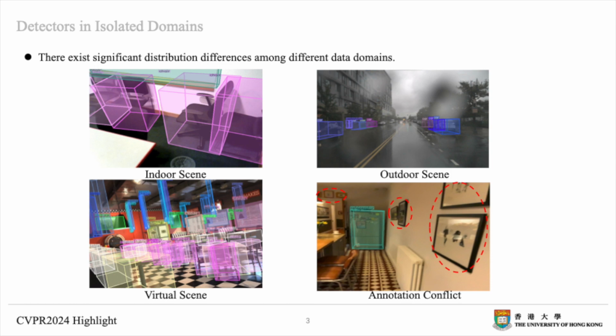In virtual scenes, the objects could be very crowded and show many more categories. The labels of many annotated categories in virtual scenes are not available in real scenarios. Therefore, there will be annotation conflict during training. All these problems can lead to unstable convergence dynamics during the process of training a unified 3D object detector.